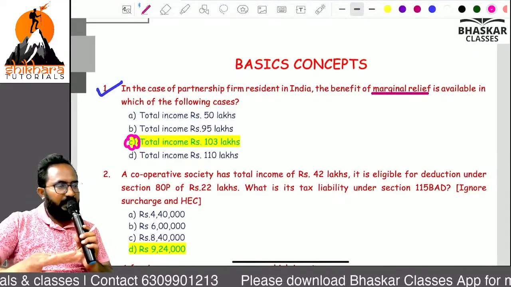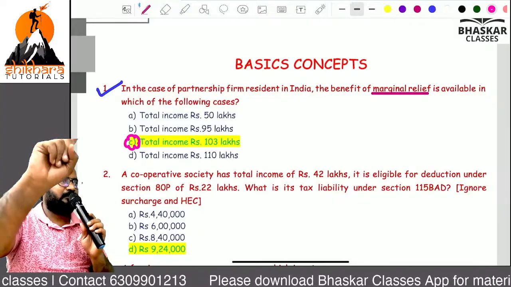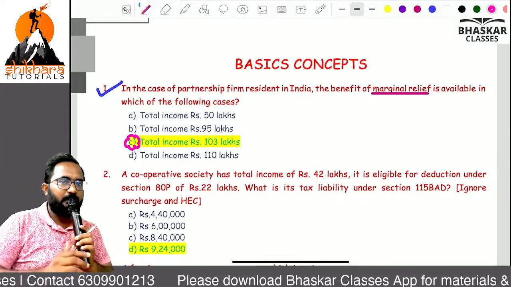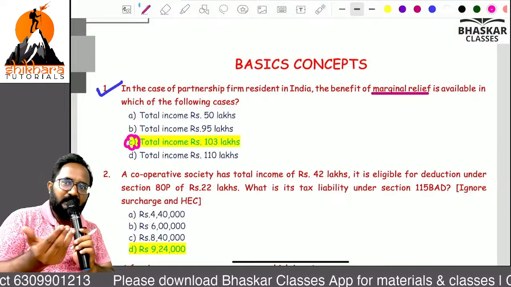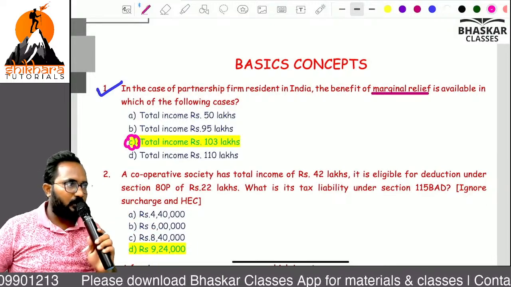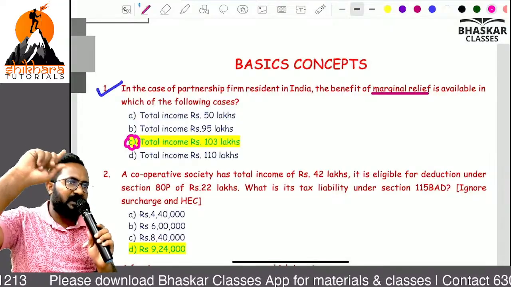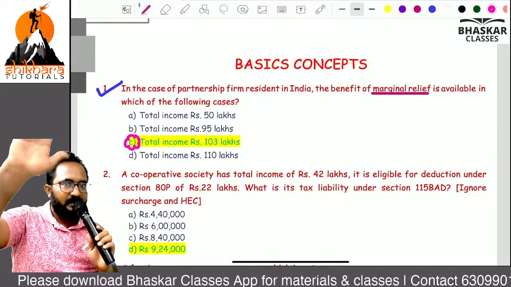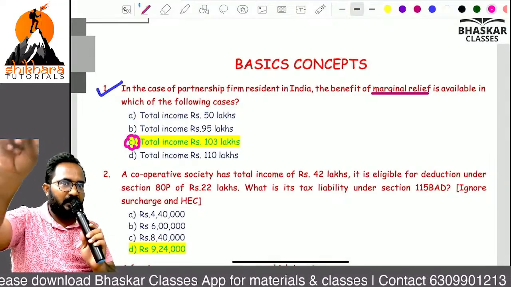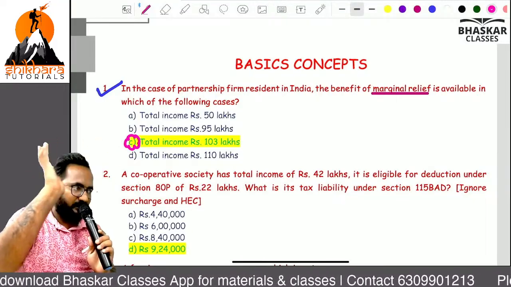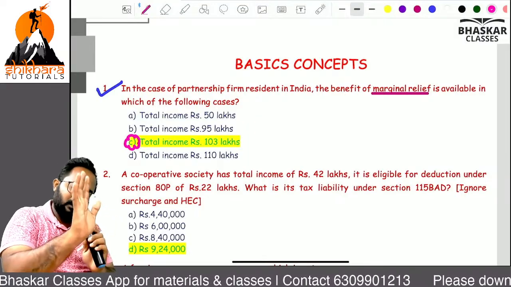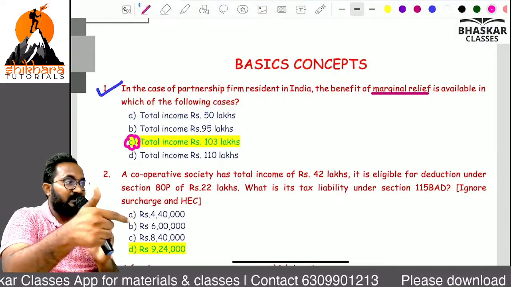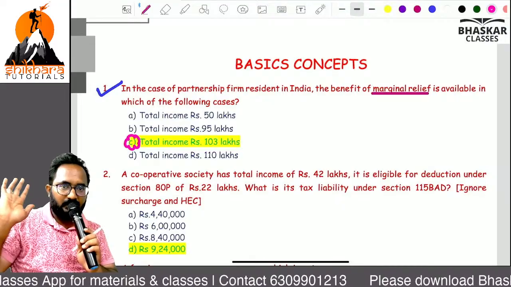If you verify that also, definitely you will get step 1 is more than what, ma? Step 2. You can calculate on your own and you can prove there is a marginal relief also. If you follow the stepwise calculation, you will get the answer. Step 1 is more than step 2. What is step 1, ma? Tax on total income including surcharge. Step 2, tax on basic limit including surcharge plus extra income over the basic limit.